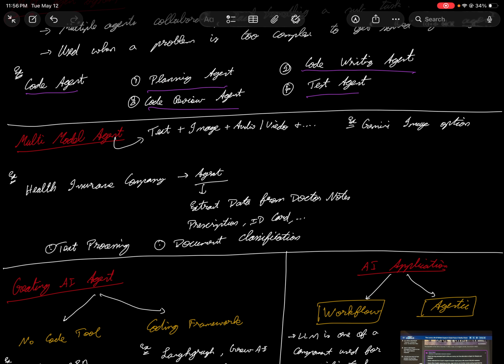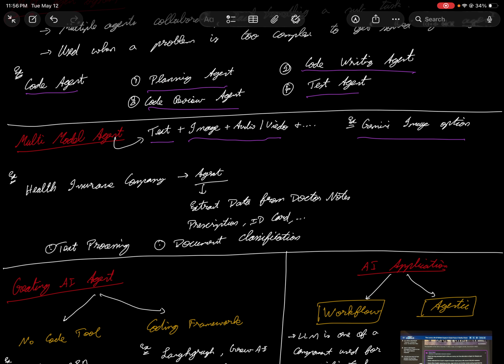A multi-modal agent is basically, let's say other models we have only text, right? But nowadays, if you see ChatGPT and even Claude, whatever, you have image, audio, and video processing as well. So that's why we call it a multi-modal agent. Example, Gemini image options, where you can give some images and make it optimized, or make the resolution even higher, things like that, right? So that's basically what a multi-modal agent is.